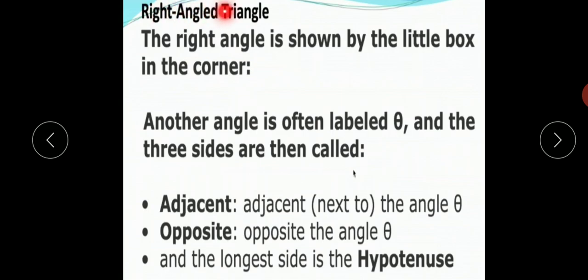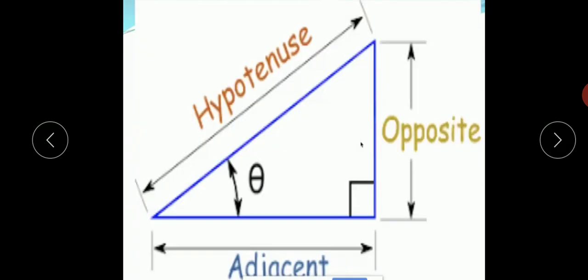Now the right angle triangle is shown by the little box in the corner. Another angle is often labeled theta, and the three sides are then called adjacent, opposite and hypotenuse.